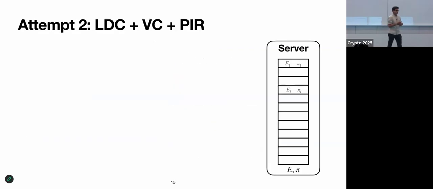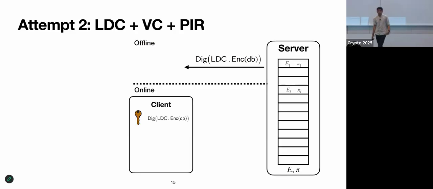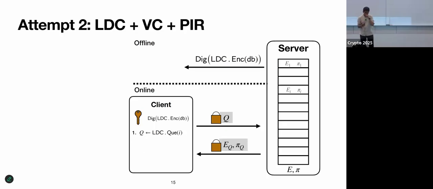Let's see how we can use these to get around the error that we had before. The template will look exactly the same, except now instead of committing to the original database, the server will commit to this encoded database. So the vector commitment is over the encoding. And now in the online phase, to make a query, instead of directly querying for location i, the client will invoke the LDC query algorithm, get some query sets, and make PIR queries just for those queries.